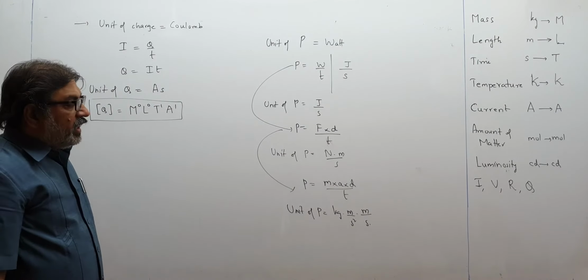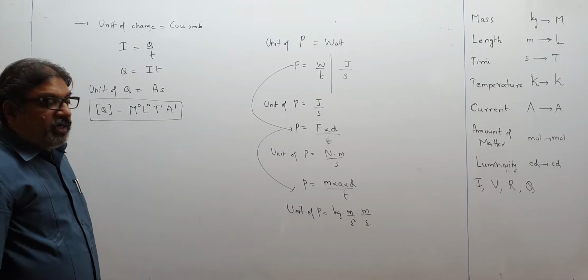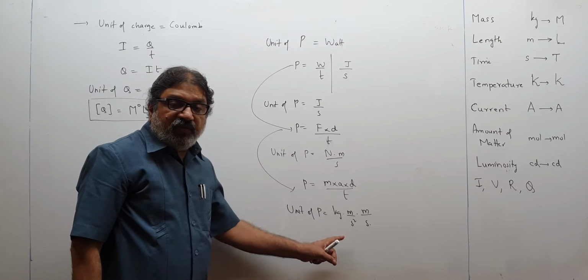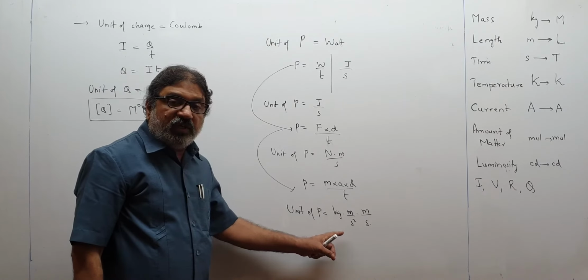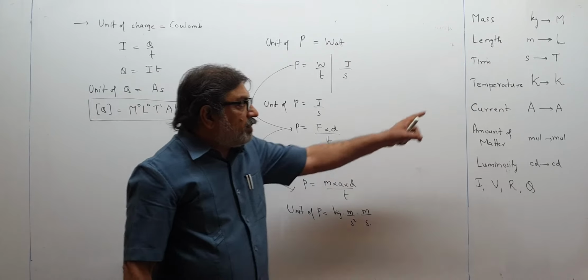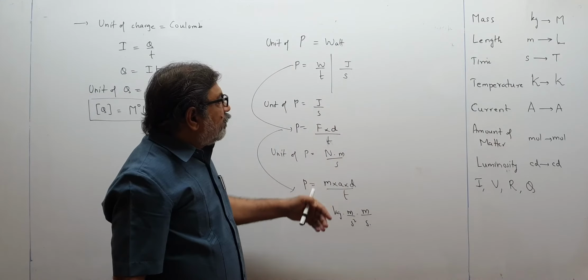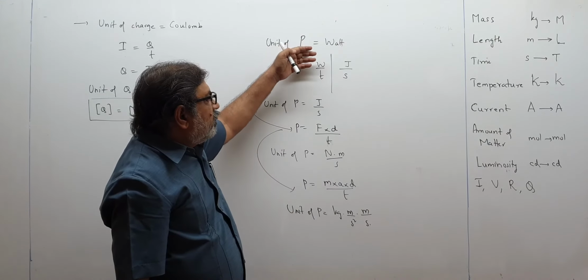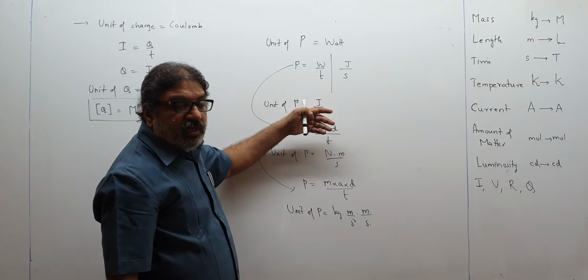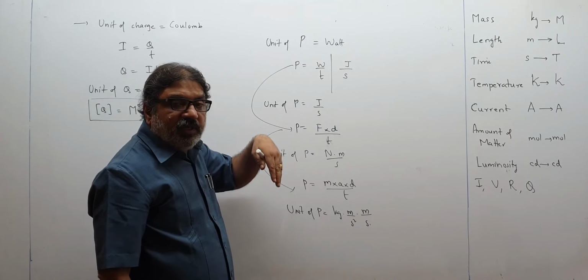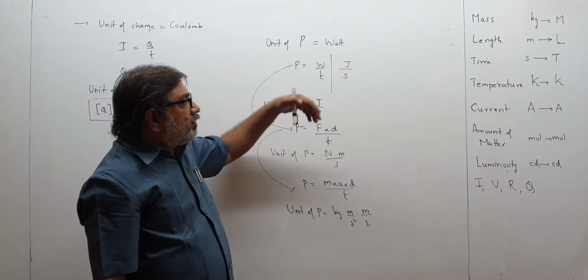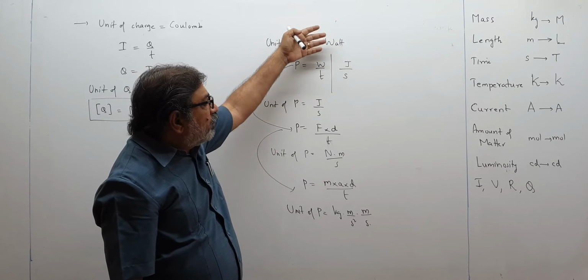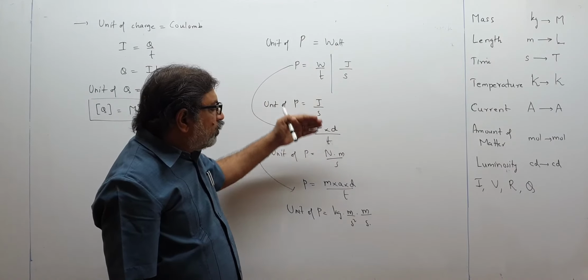How to convert, until what time you have to keep on converting: till the time you don't reach the fundamental units. Till the time you are not able to see all such units which are present over here, you will keep on breaking, like watt, work, joule. So first there was watt. Watt was broken into joule. Joule was broken into Newton.